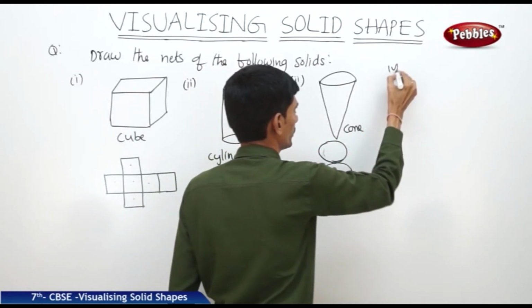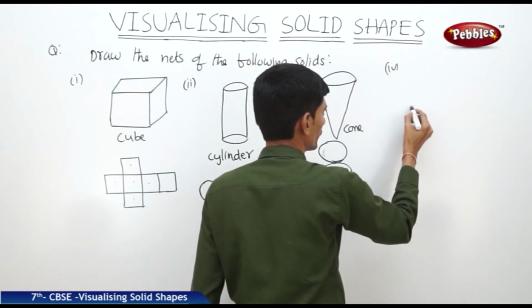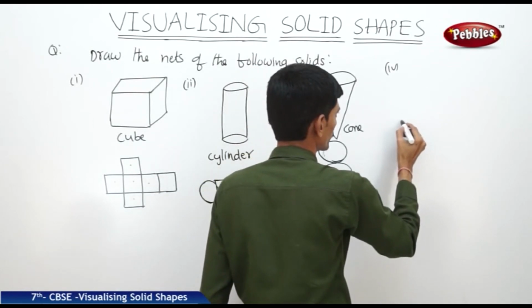And if you take any pyramid, not a triangular pyramid, we should consider a square pyramid here.